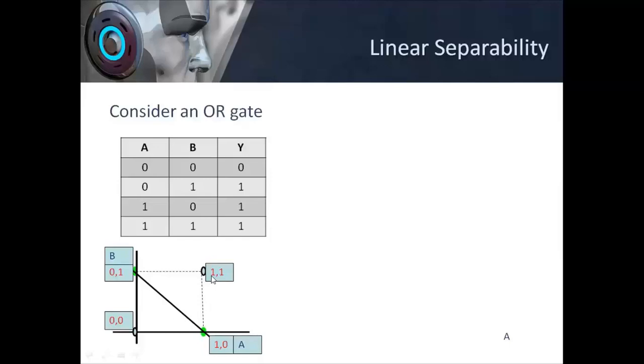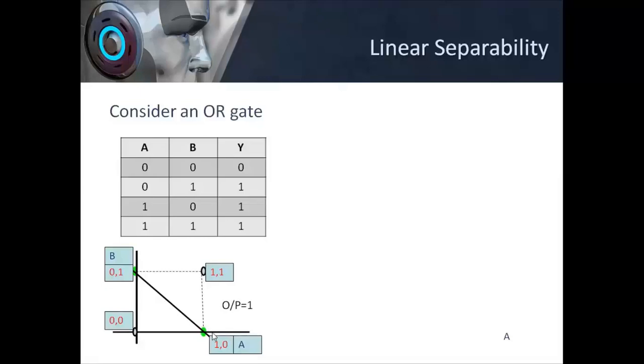Then at this point, both are 1, and this corresponds to 1, 0. The cases of A and B for the OR gate which give me output 1 are 0, 1, 1, 1 and 1, 0. So these are lying in one area and this point is lying in another area.